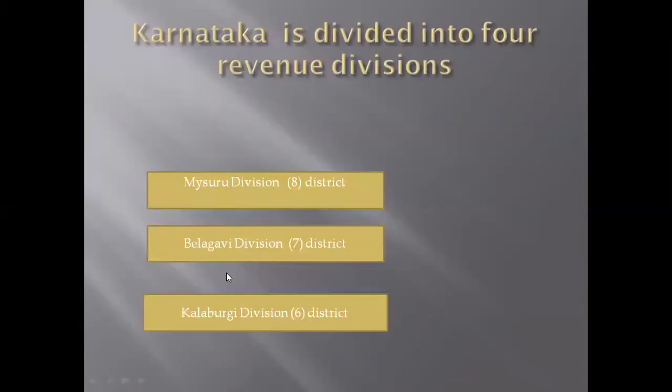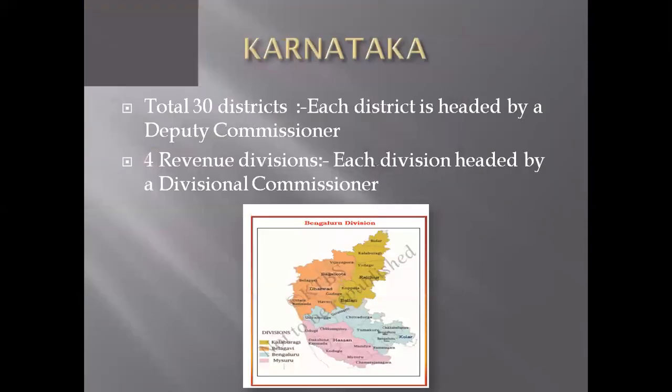As I already told, Karnataka is divided into the 4 revenue divisions. Which are those? Bangalore division, in which 9 districts are there. Next, Mysore division, in which we can see 8 districts. Belagavi division has 7 districts. Kalburgi division has 6 districts. These are the districts. In total, Karnataka has 30 districts.